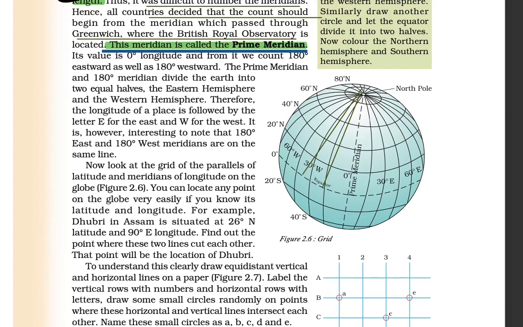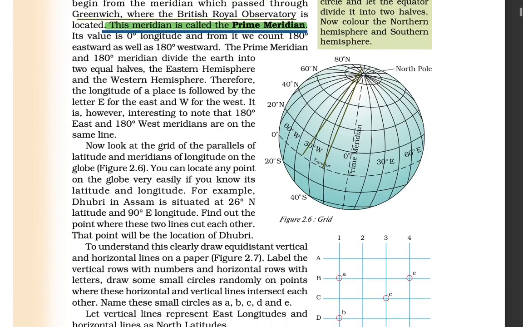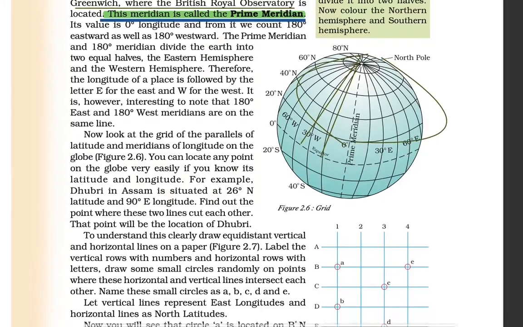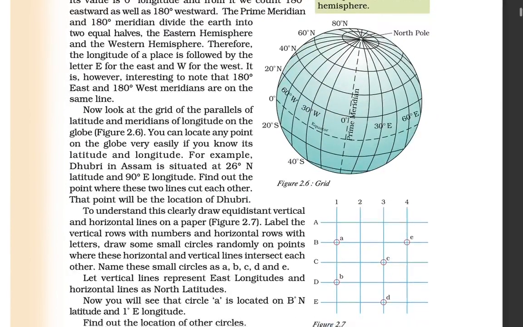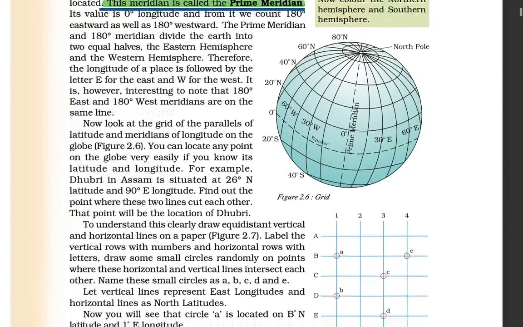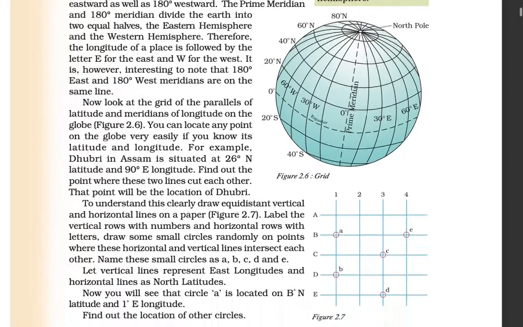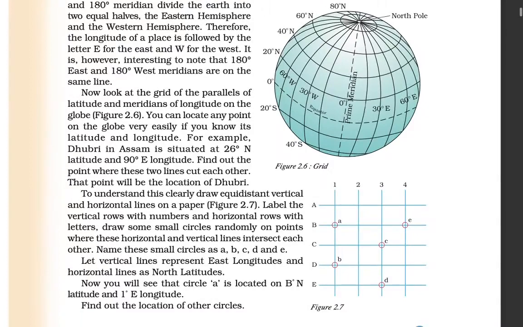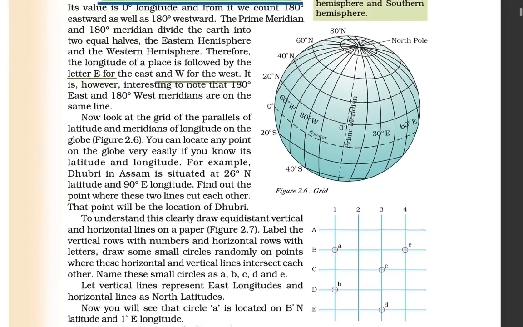And if we count 180 degrees from here in one round, then we can count 180 from the other round. So this is what they mention. Therefore the longitude of a place is followed by the letter of east or west of the prime meridian. This is known as the east of the prime meridian, and this is known as the west.